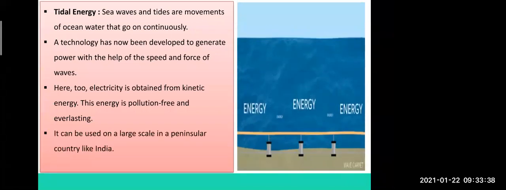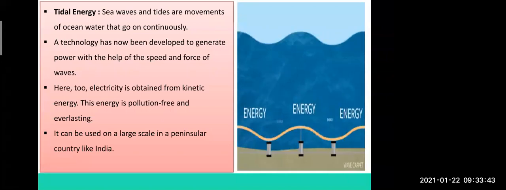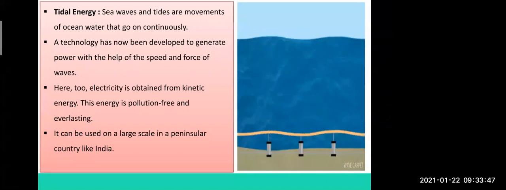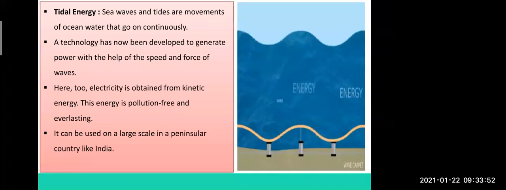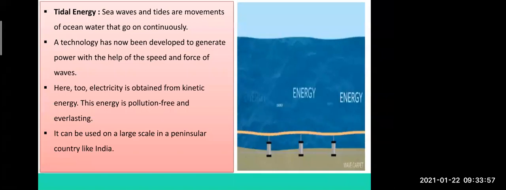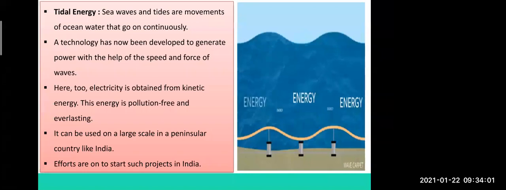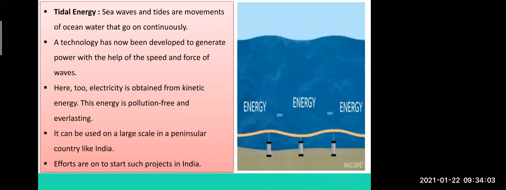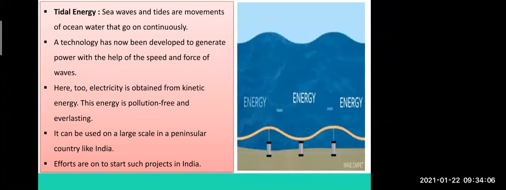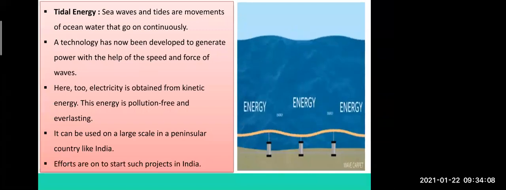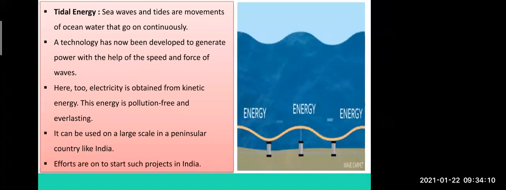It can be used on a large scale in a peninsular country like India. Now, what do you mean by the term peninsular country? Where there is a lot of water. Our India is covered by a lot of water. So this type of device can be used in our peninsular country like India. Efforts are going on by the government to start such projects in India. Why? Because it is pollution free. It will not harm our environment also.